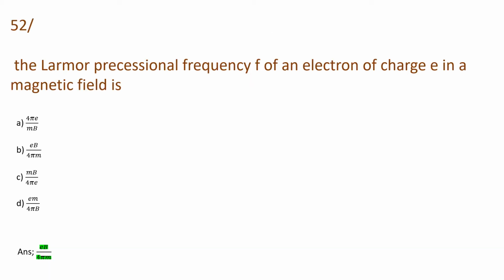Here is the second question, that is the Larmor precessional frequency F of an electron of charge E in a magnetic field is. And the options are 4 pi E by mB, EB by 4 pi m, mB by 4 pi E and Em by 4 pi B. And here our answer will be EB by 4 pi m.